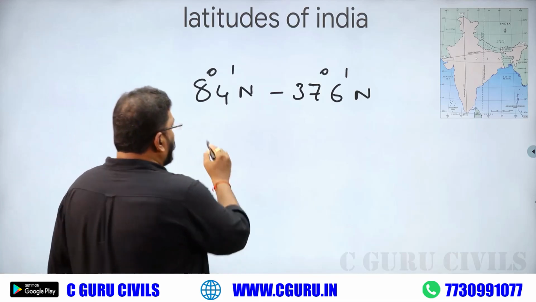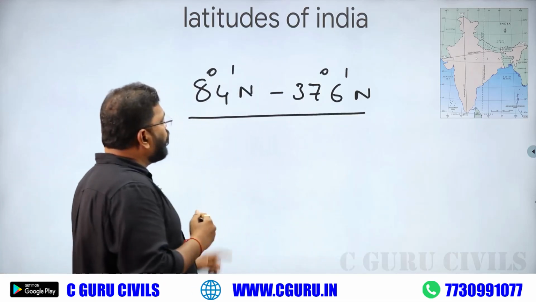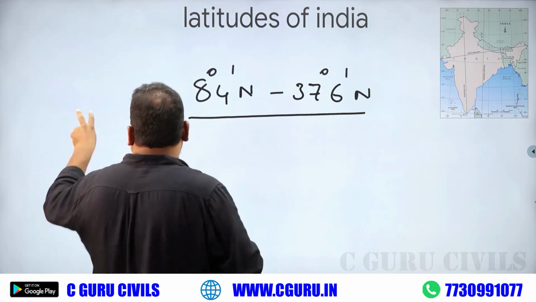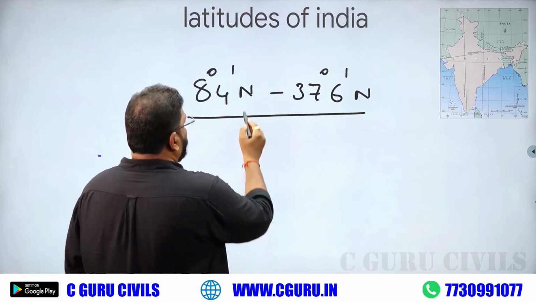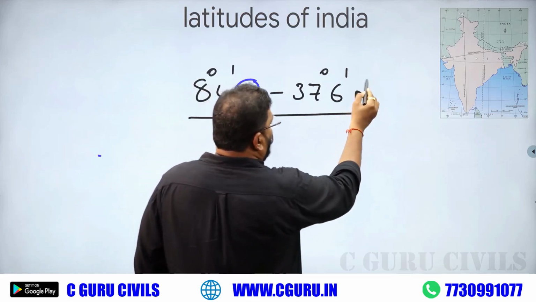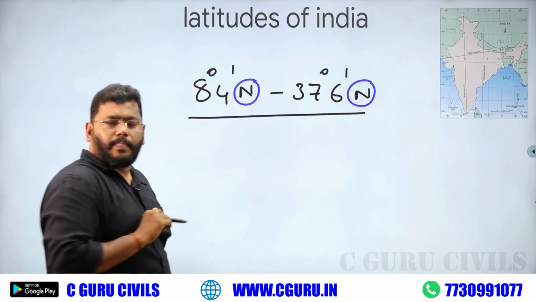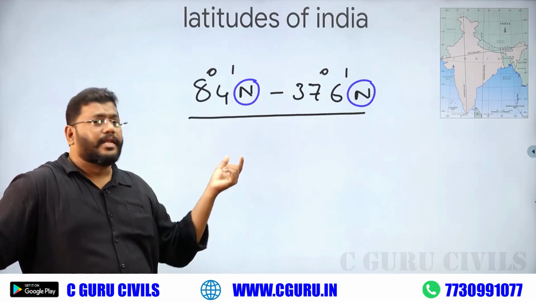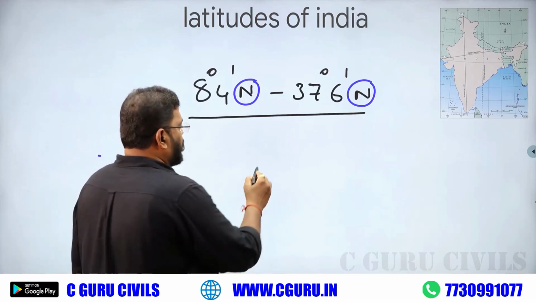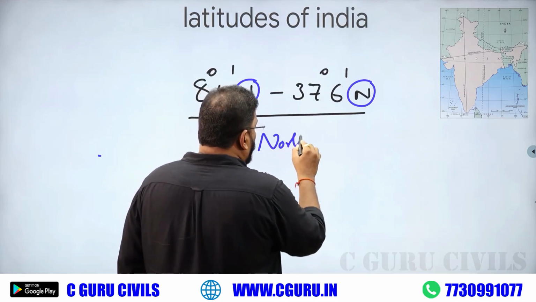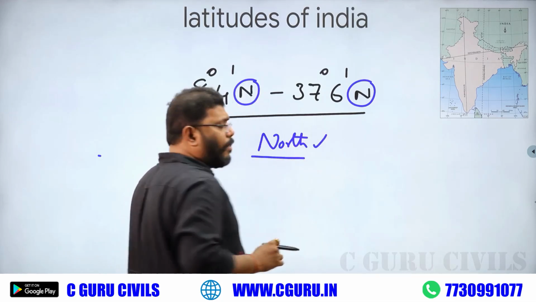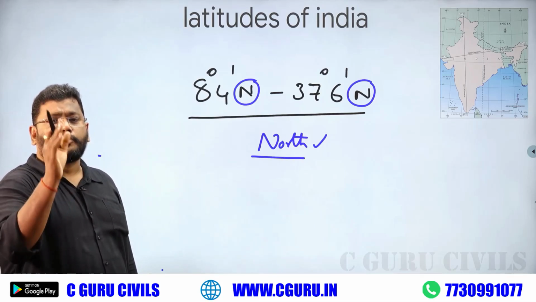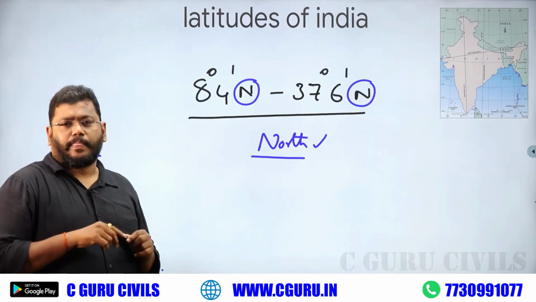See the words 8 degree 4 north to 37 degree 6 north. Please observe these words, north, north. What is the meaning of N? N indicates north. So our India lies in the northern hemisphere, not maybe, it is fixed.